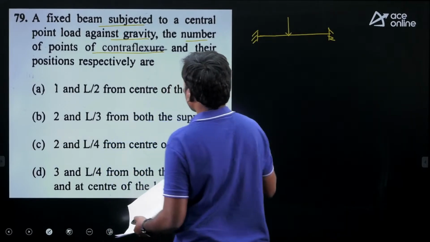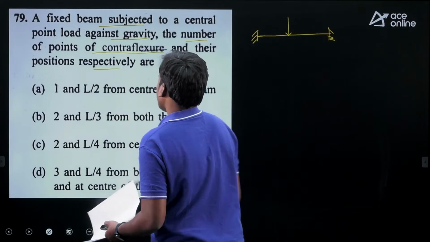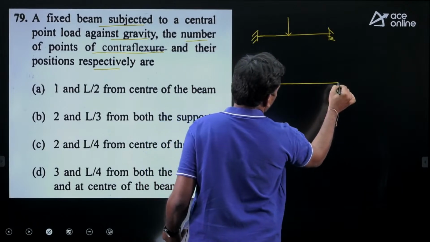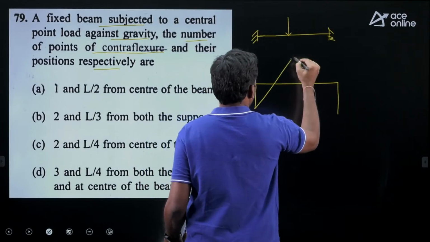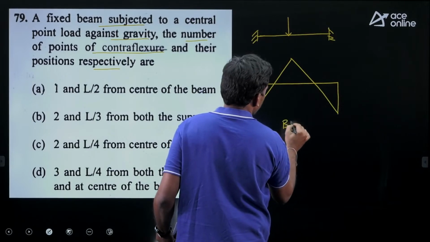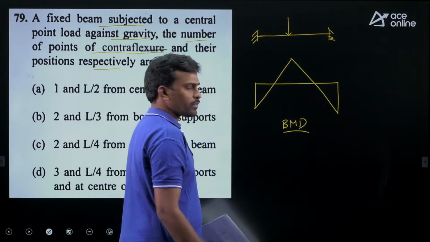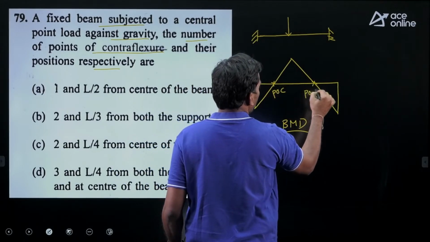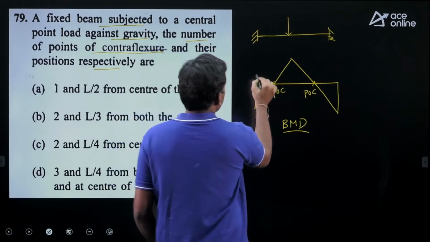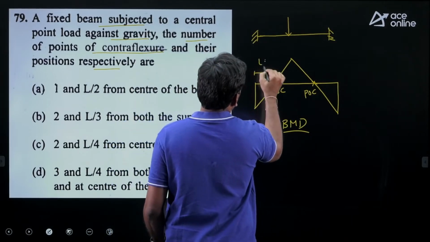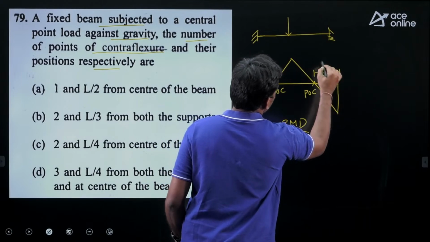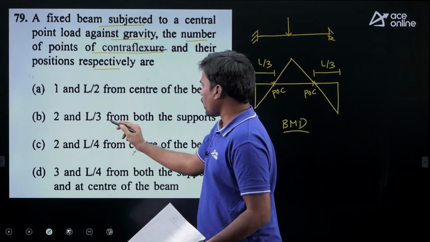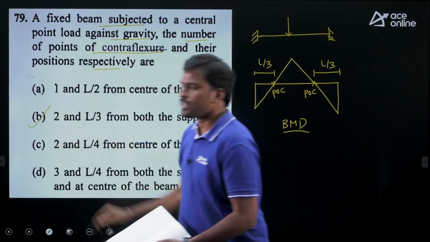I am showing it downward here. If you draw the bending moment diagram for a fixed beam subjected to a point load, you will get a shape like this. Now this is the shape of the bending moment diagram. Here the bending moment is 0, this is called a point of contraflexure, and this is a point of contraflexure. You will get them at a distance of L by 3 from the supports. So 2 points of contraflexure, L by 3 from both supports, then option B is correct.